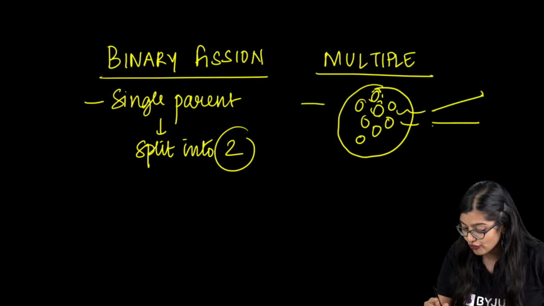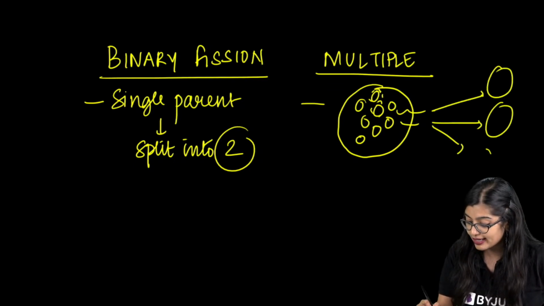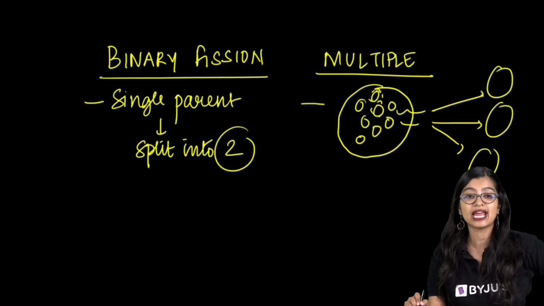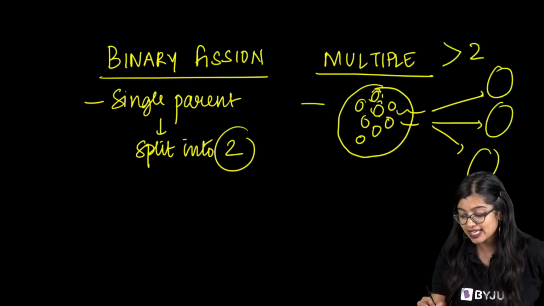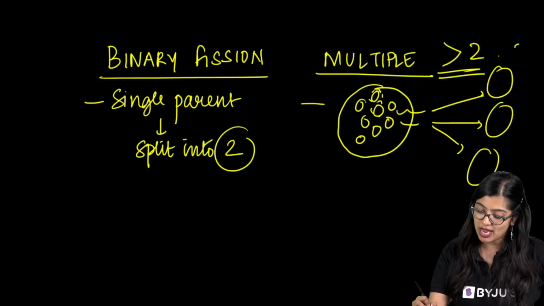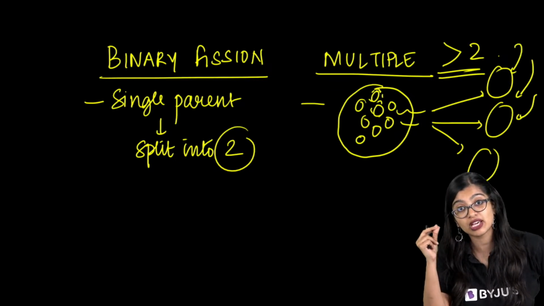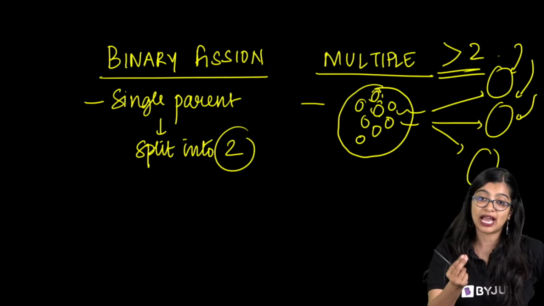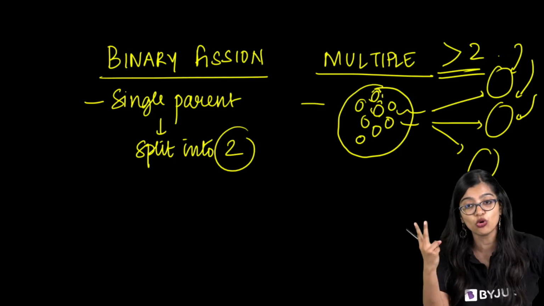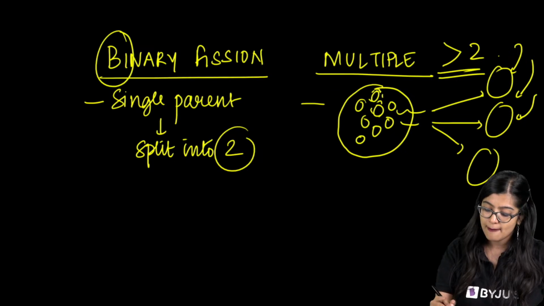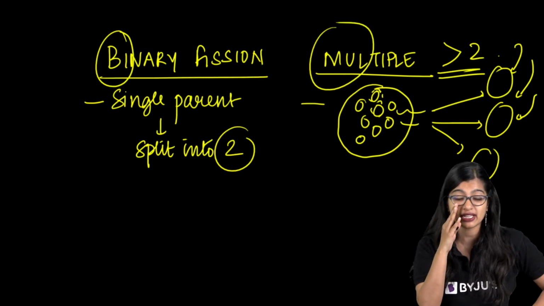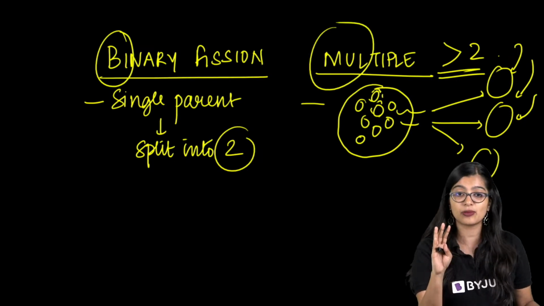That means at the end of it, you are getting multiple offsprings, more than two, which is why we call this multiple fission. So splitting here gives rise to multiple offsprings. Binary means single giving rise to two offsprings. Binary means two, multiple means many. So are we clear with this?